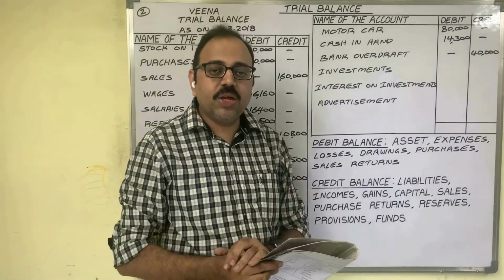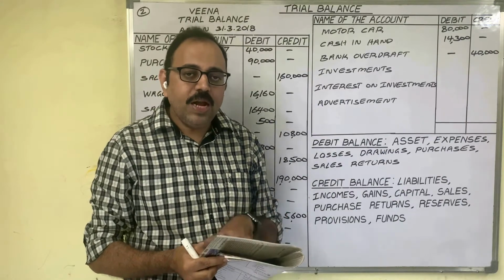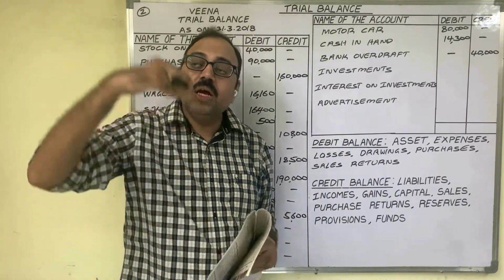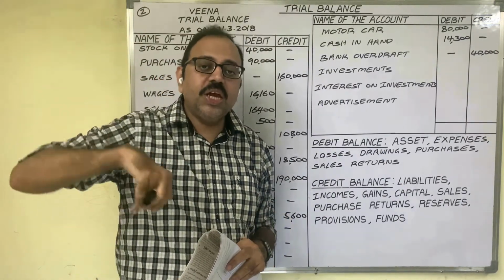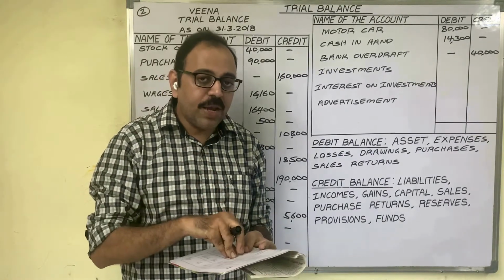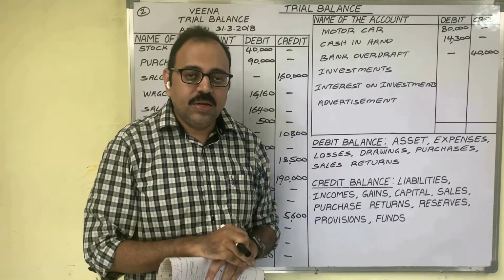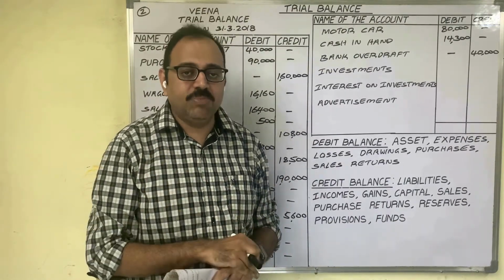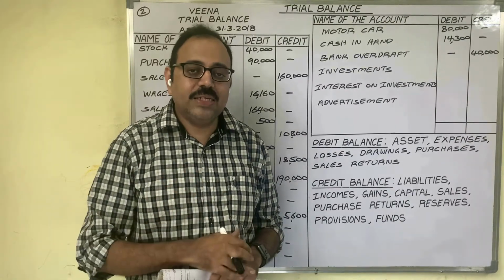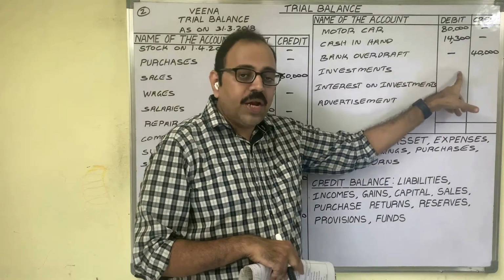Investments, 1,20,000 rupees. We have some savings money. With that money, we purchased other companies' shares or debentures, which means we invested our money in outside securities. For us it is an asset, known as investments. Investment is an asset. Asset shows a debit balance, no? Therefore, you have to write the amount in the debit column.